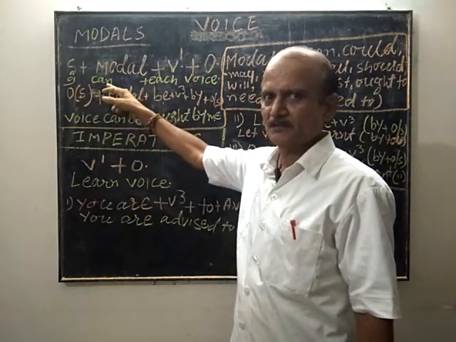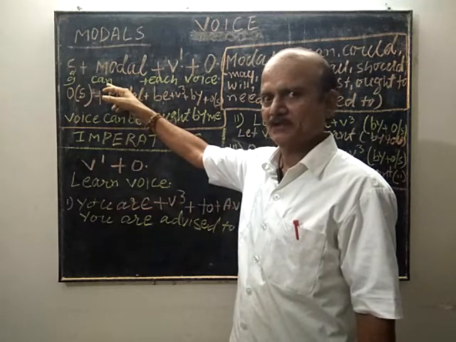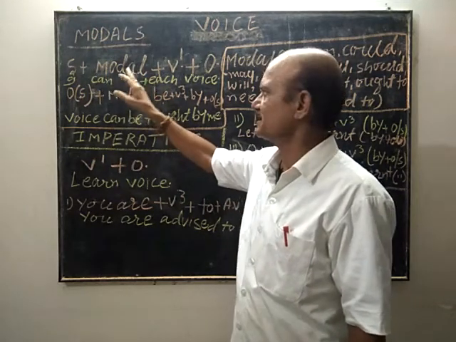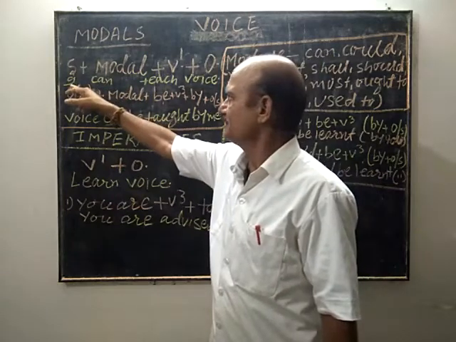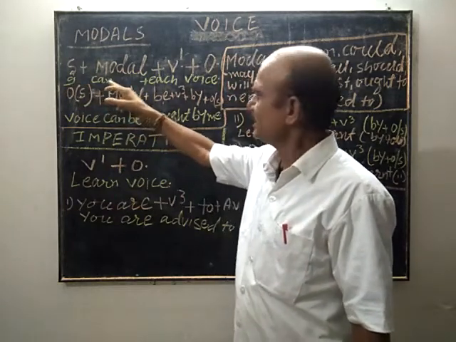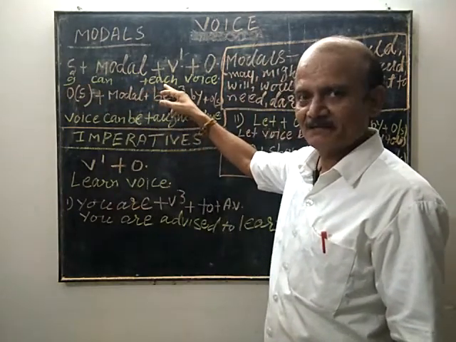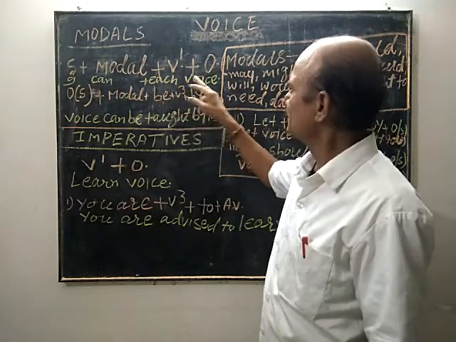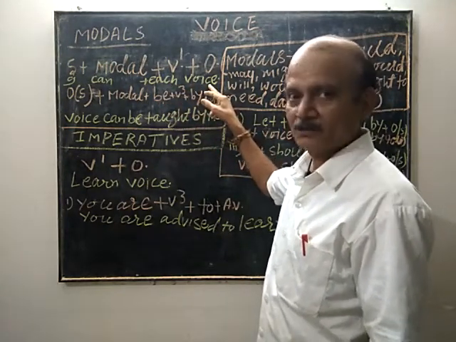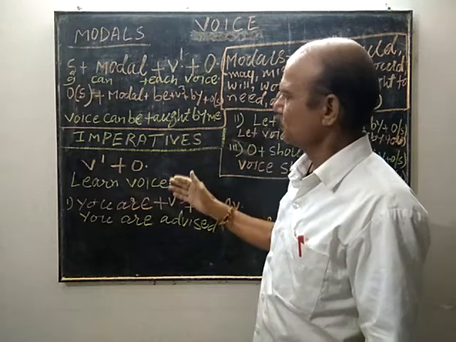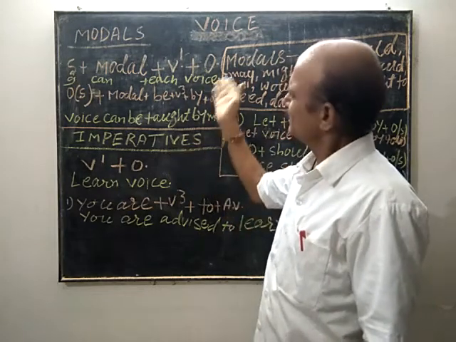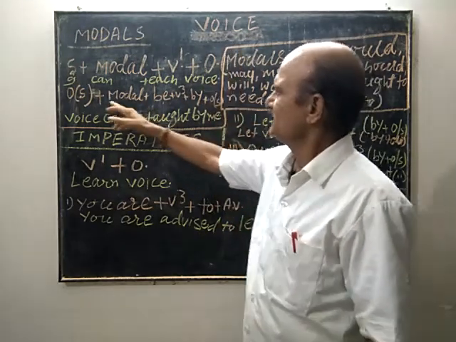Here you can use may, might, shall, should, will, would, must, ought to, etc. I, subject, can, modal, teach, V1 or first form of the verb, voice is object. The rule we have to follow is the same.